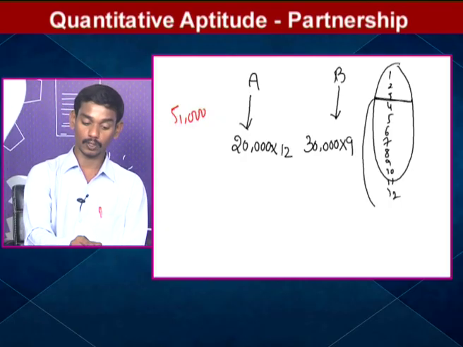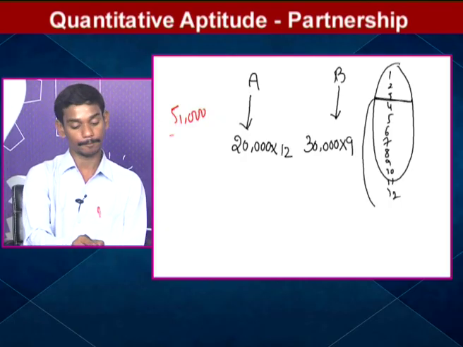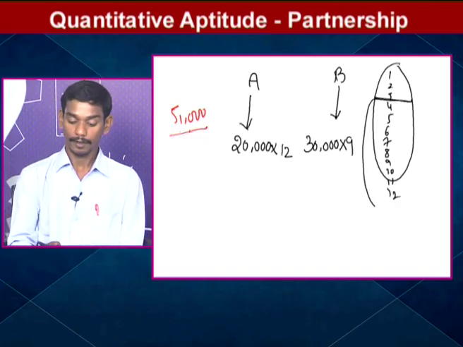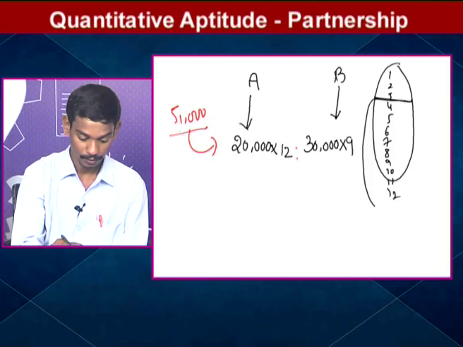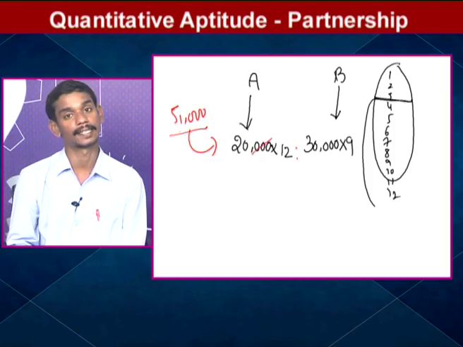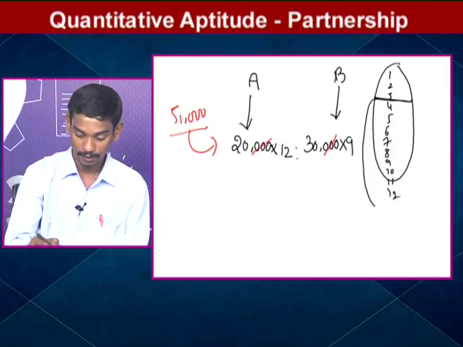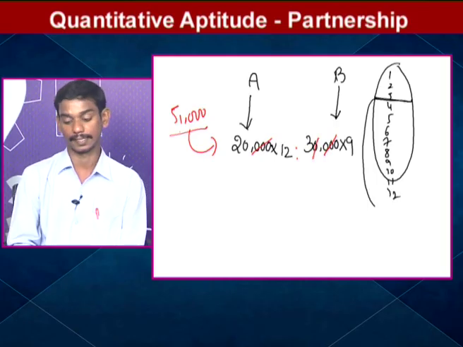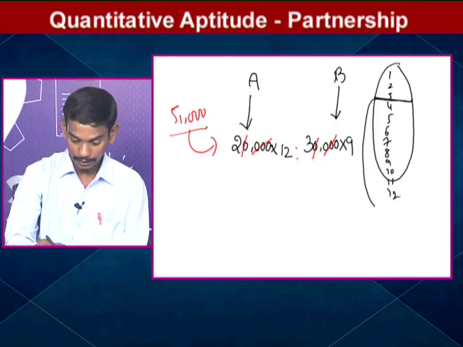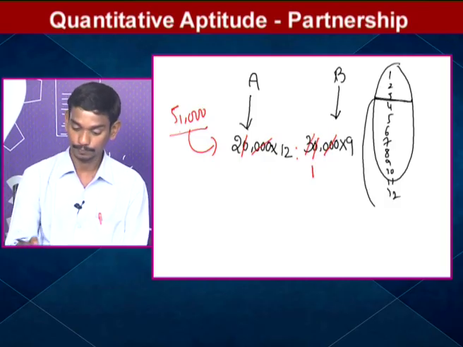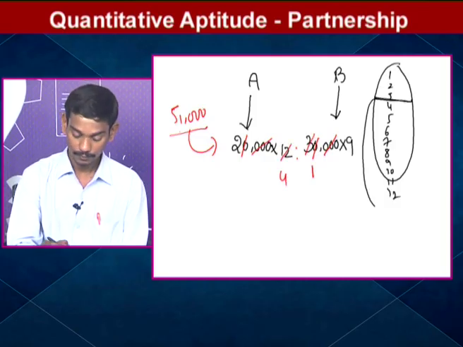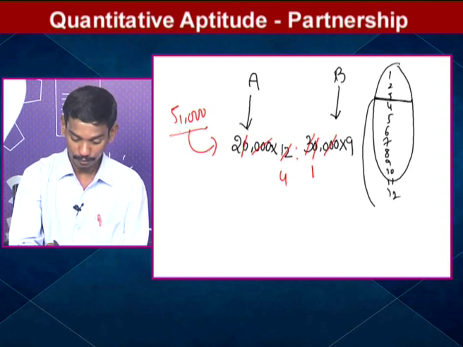In this 51,000 rupees, what is the share of A? What is the ratio of their profits? 3 zeros, 3 zeros will cancel. Again here 1 0 and 1 0 will cancel. 3 1, 3 4, so 2 4 8 and 9.